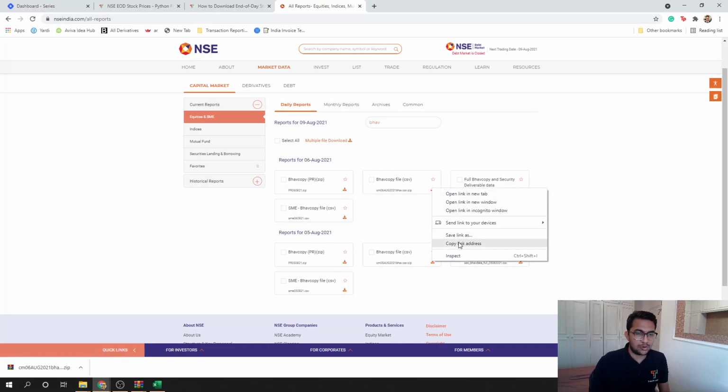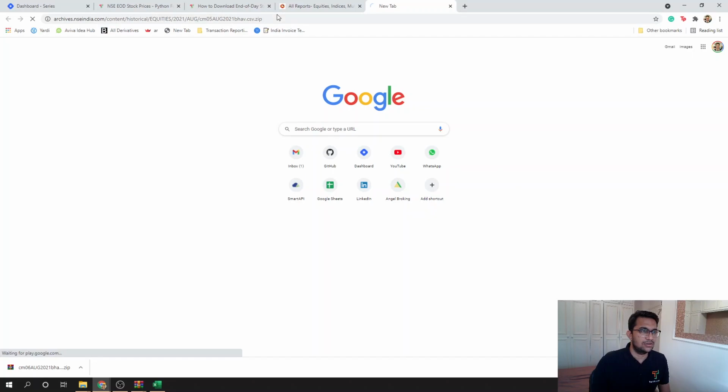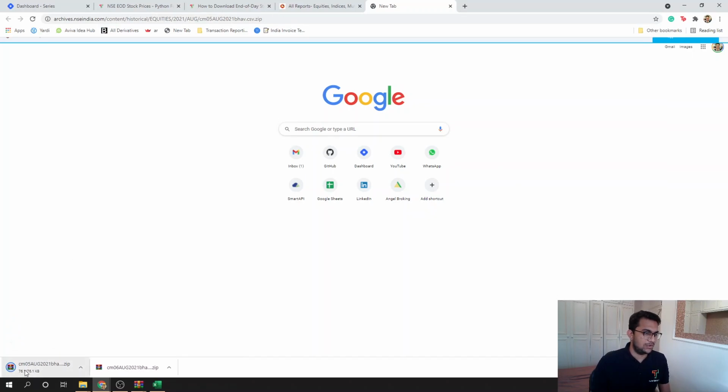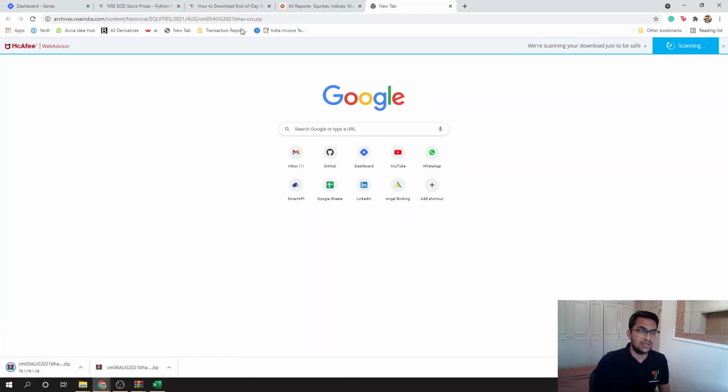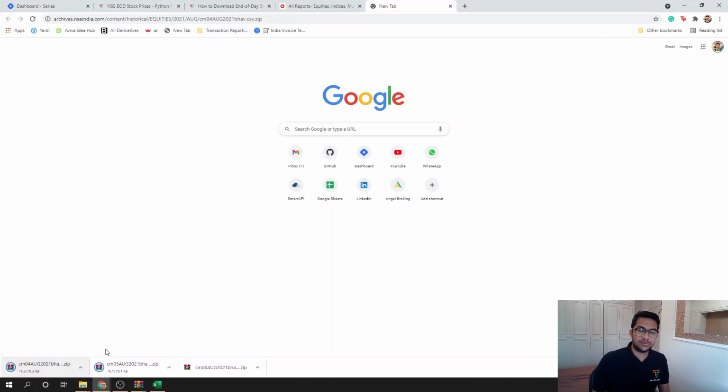Now what if I just copy this link address? This is the thing I was talking about. If I want to, let's say, download the file for 5th of August, what happens if I just change it from 6 to 5th and click enter? It downloads me the file for 5th of August. If I do this for, let's say, 4th of August, it downloads me the file for 4th of August.